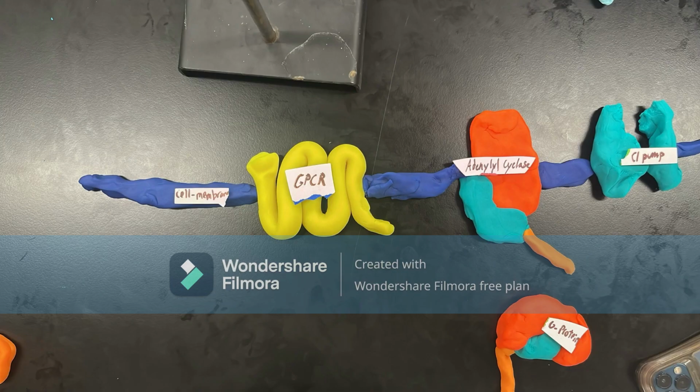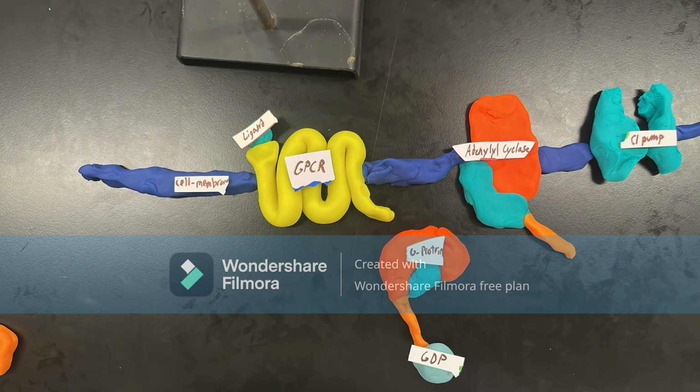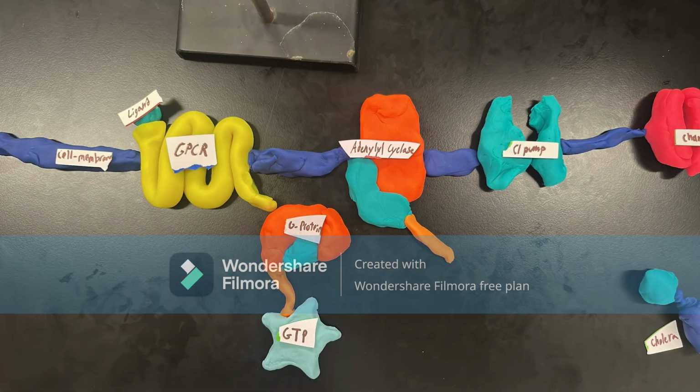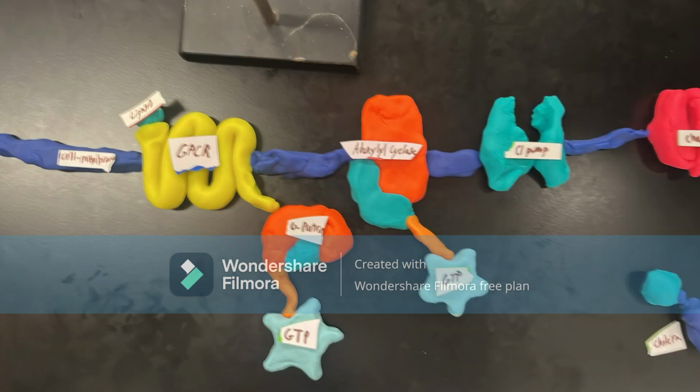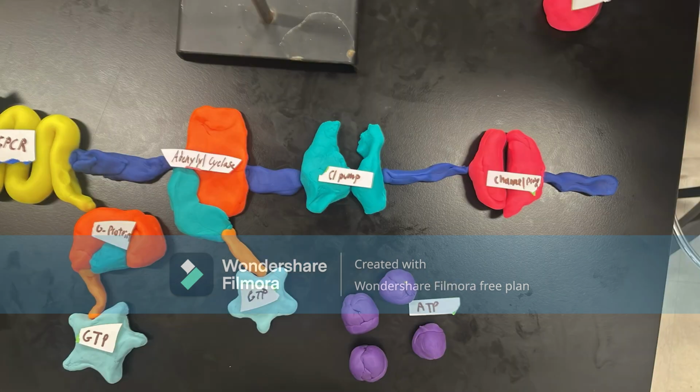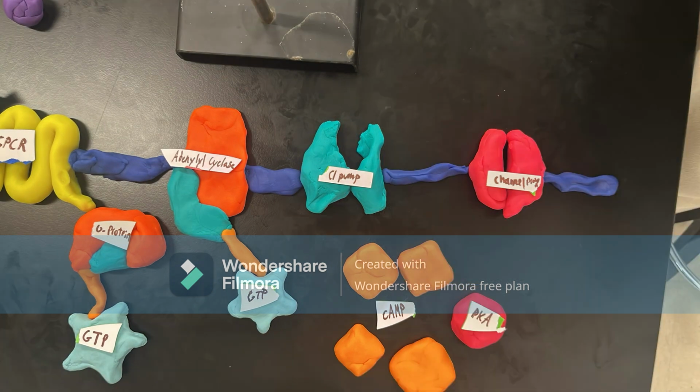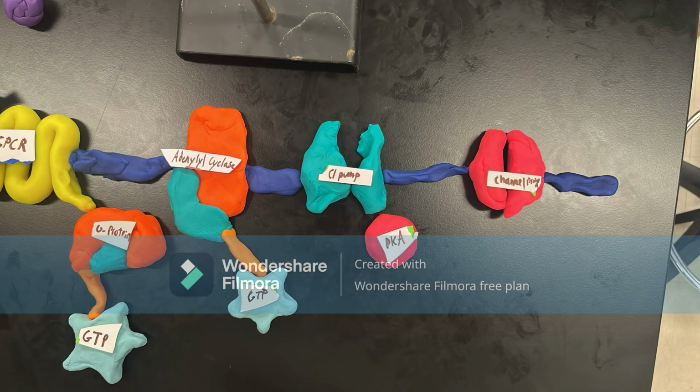In the epithelial cells in the intestines, the presence of the normal ligand causes the activation of the G protein, which activates an enzyme referred to as adenylyl cyclase. Adenylyl cyclase then converts ATP to cyclic AMP, or cAMP. cAMP then activates protein kinase A, or PKA, which is a protein responsible for the phosphorylation of other proteins.